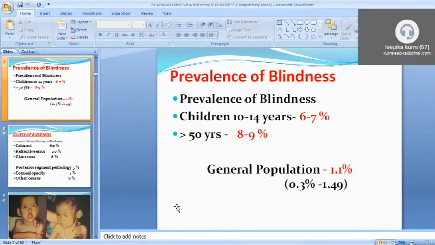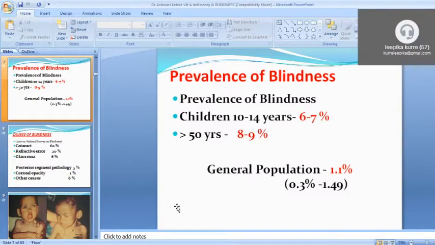The prevalence of blindness is very huge in India and all over the world, as we already said. In children 10 to 14 years, it is 6 to 7%, in adults more than 50 years, and in geriatric patients it is 8 to 9%, and in the general population the prevalence of blindness is on average 1.1%. So it is a huge problem that we can easily treat.